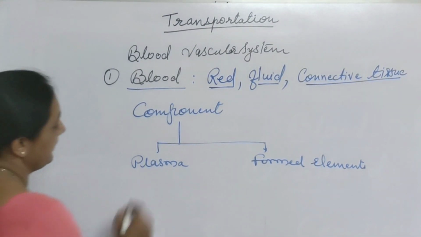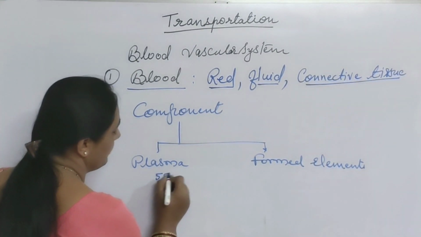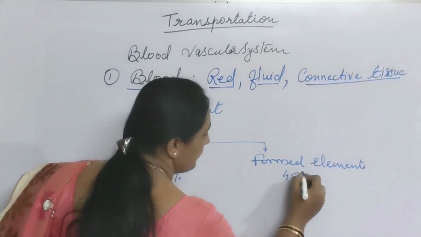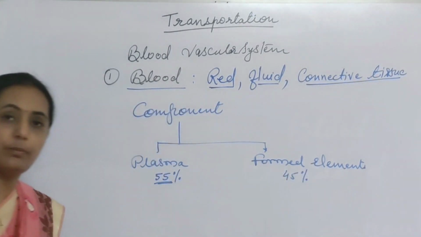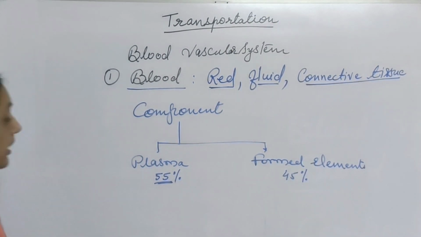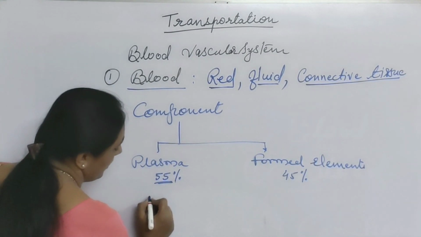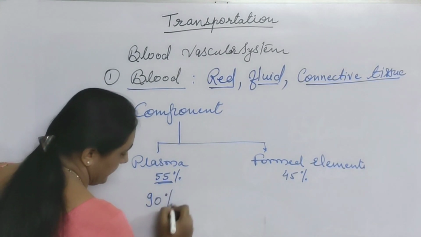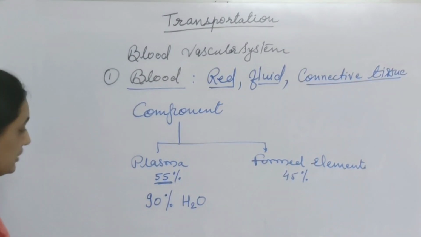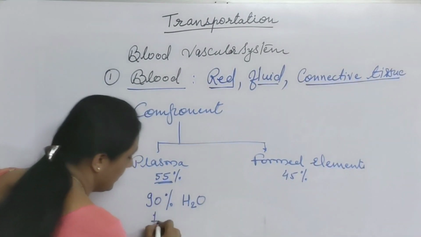Now in blood, 55% of blood is made up of plasma and 45% formed elements are present in blood. What is this plasma? What is plasma made up of? Plasma is made up of 90% water. The basic part is that 90% of water is present in plasma.